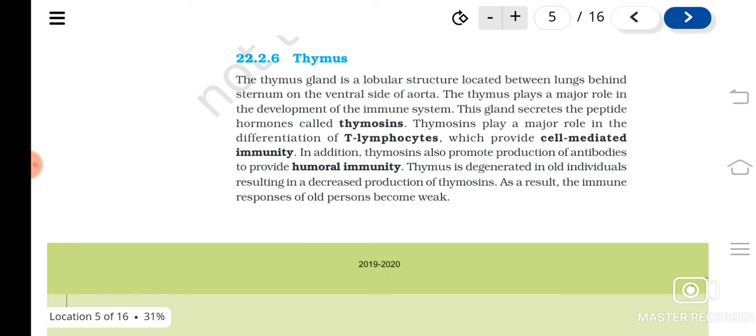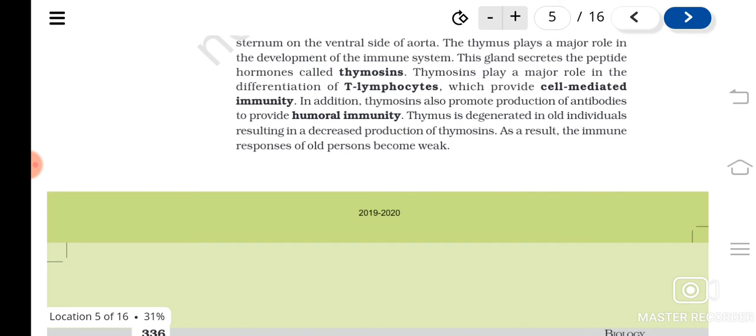The thymus gland degenerates in all individuals, and this gland is more active in children. You know that in corona time also the government was focusing on vaccinating adults rather than children. Why?